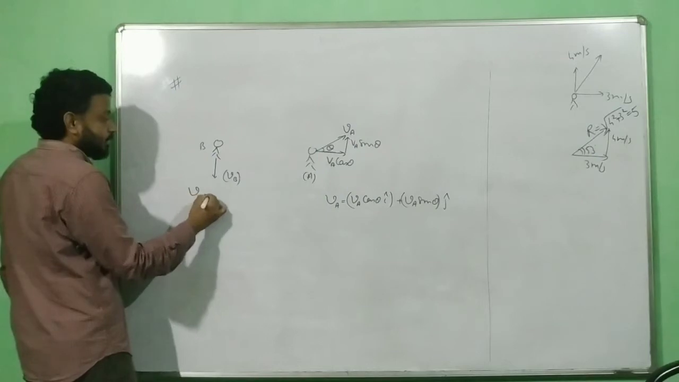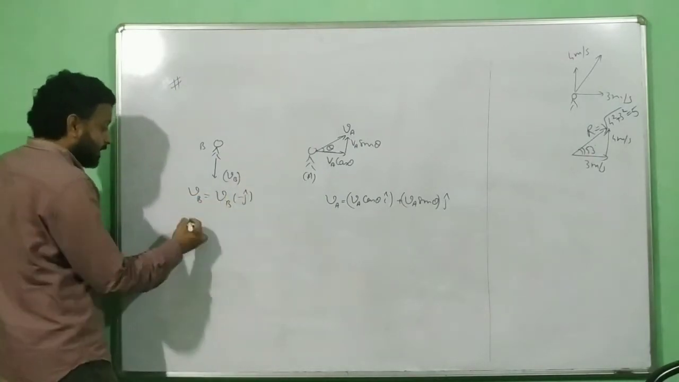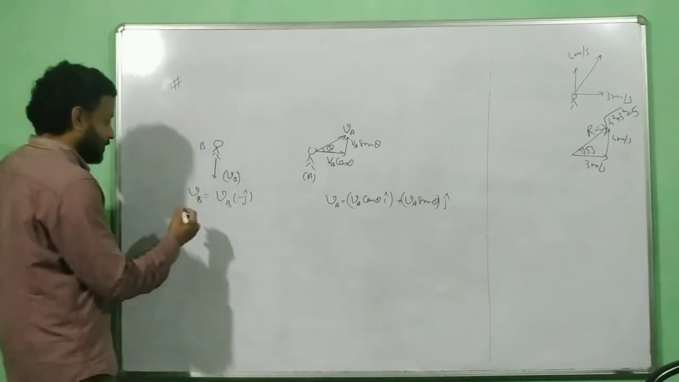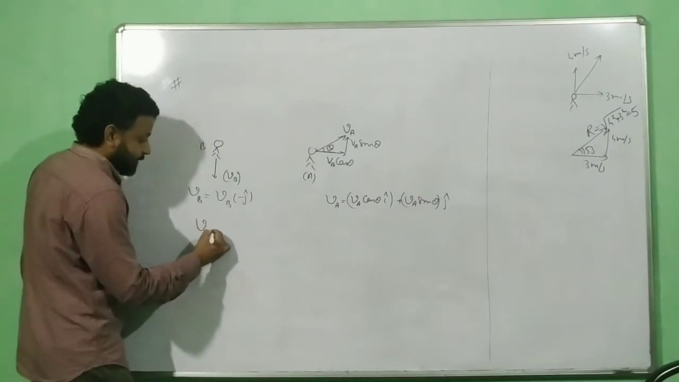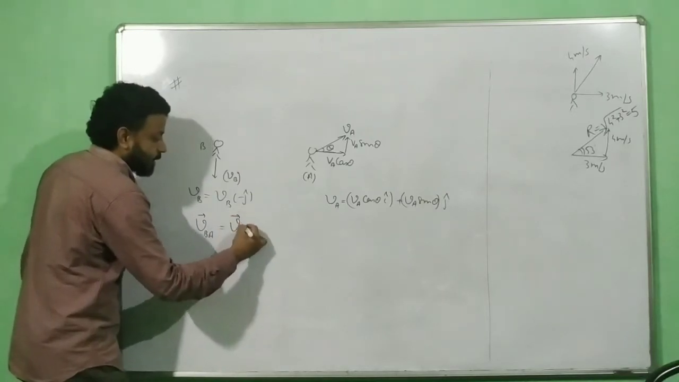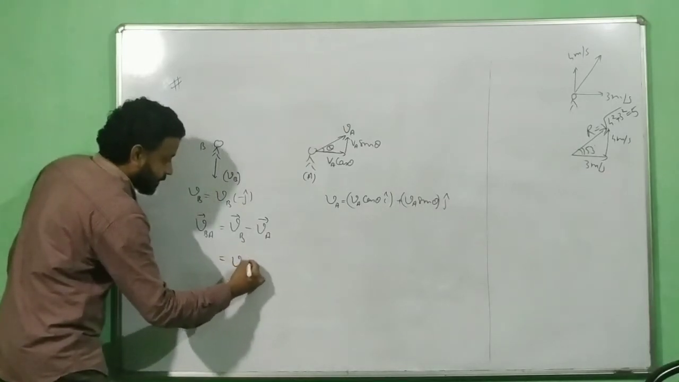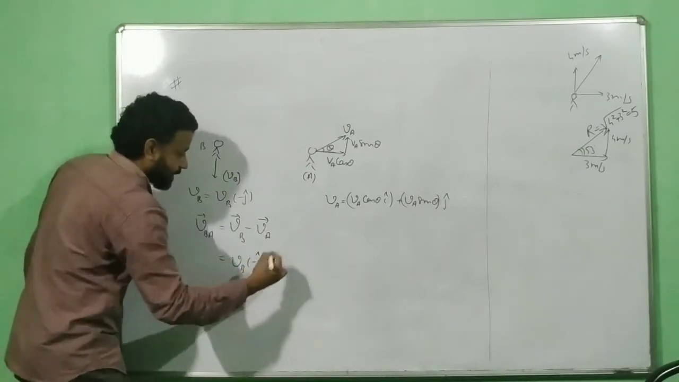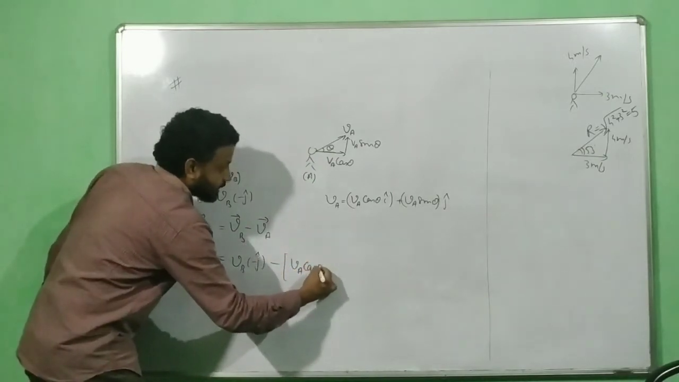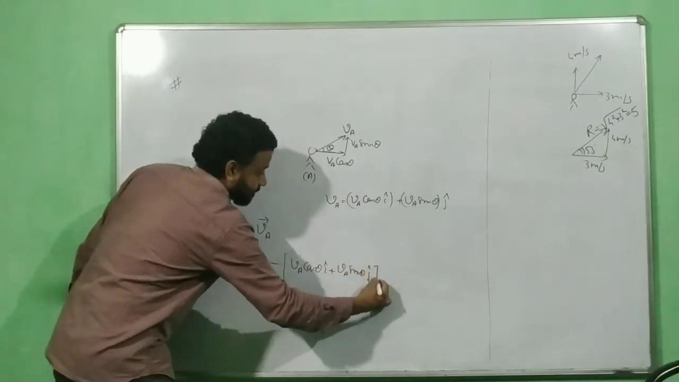And now you write VB. What is VB? VB will be equal to VB of minus j cap. Now let us say the question says I want to make A the observer. So I basically want to know the velocity of B with respect to A. Velocity of B with respect to A means first comes the velocity of B minus the velocity of A. Velocity of B is minus j cap, and then there is a minus over there. Then you write the velocity of A, which is VA cos theta i cap plus VA sin theta j cap.